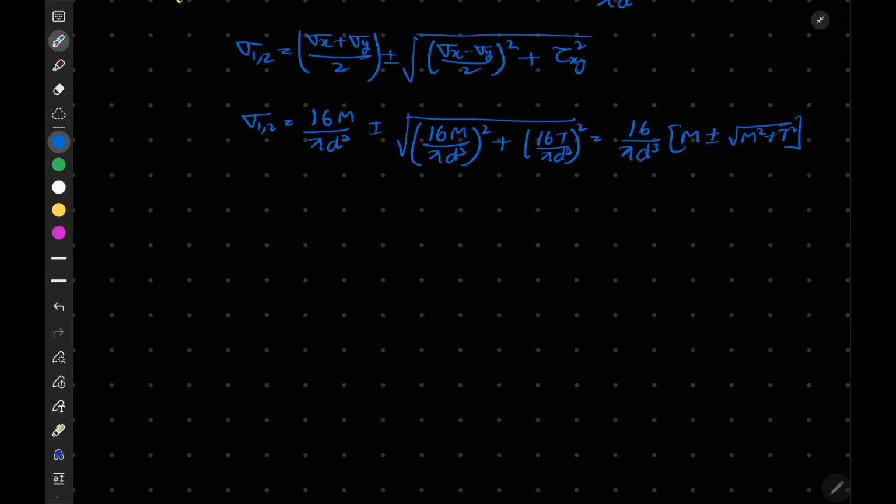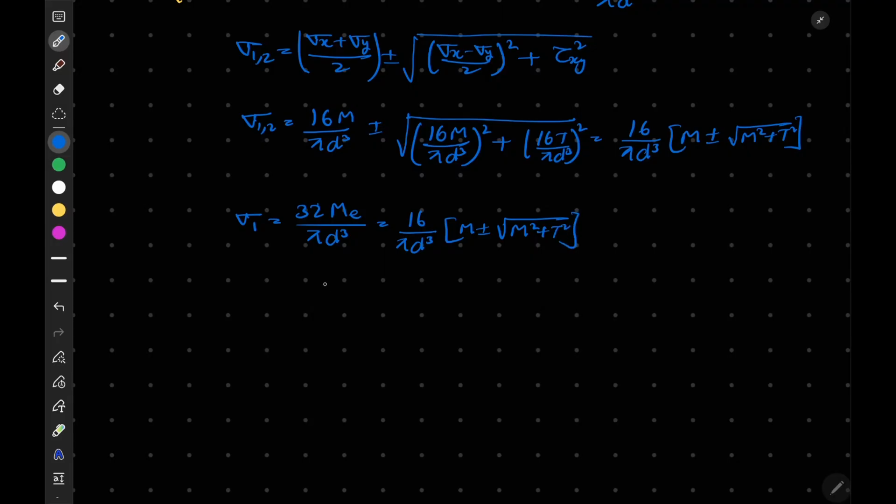We can write the principal stress sigma 1, which is the maximum stress, as 32 M equivalent by pi d cube, which is equal to 16 by pi d cube times M plus minus square root of M square plus T square.